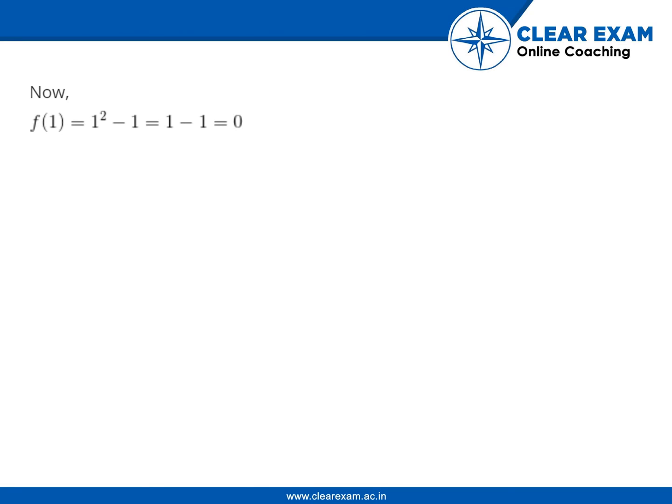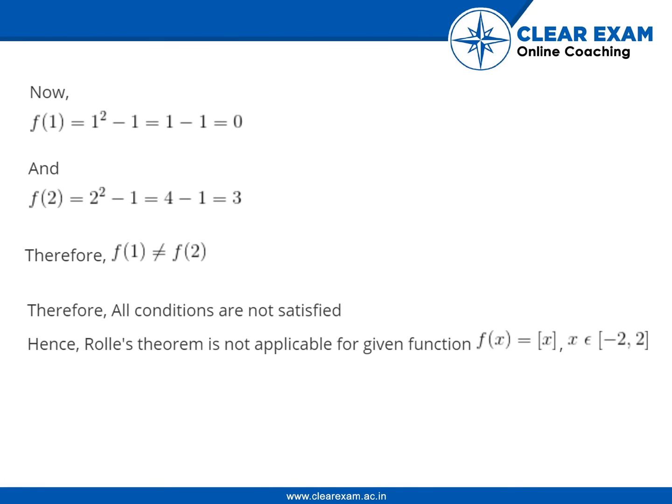Now f(1) is equal to 1 square minus 1, that is 1 minus 1, which is equal to 0. And f(2) is equal to 2 square minus 1, that is 4 minus 1, which is equal to 3. Therefore f(1) is not equal to f(2). Therefore all conditions are not satisfied. Hence Rolle's theorem is not applicable for the given function f(x) is equal to x square minus 1.